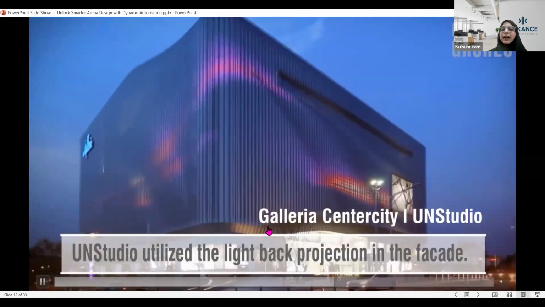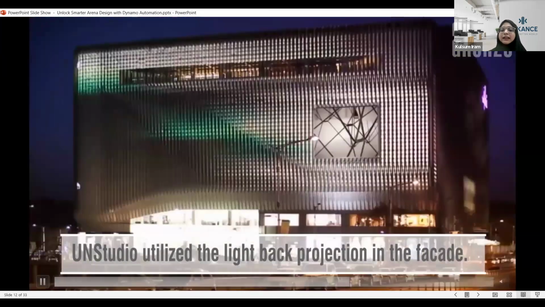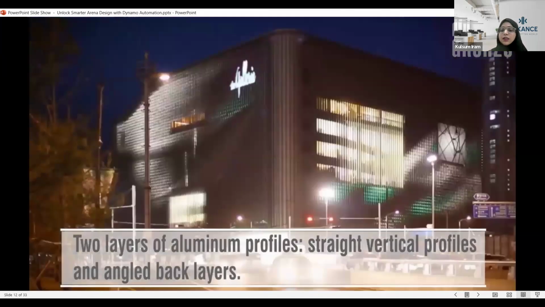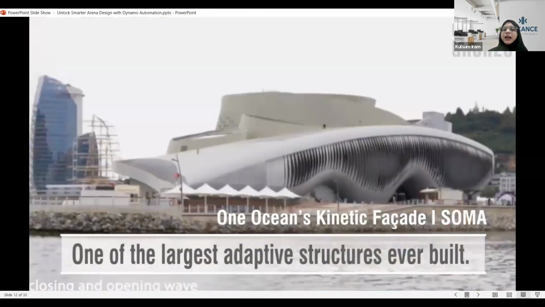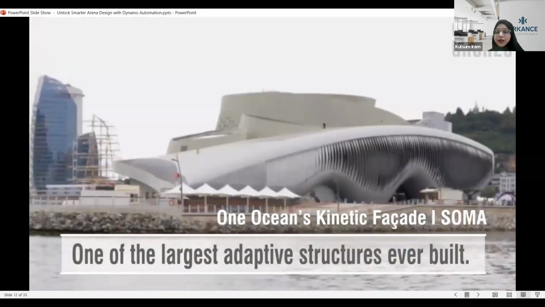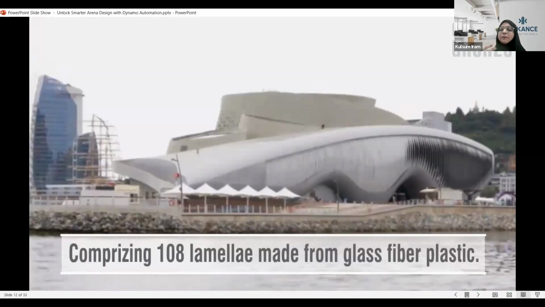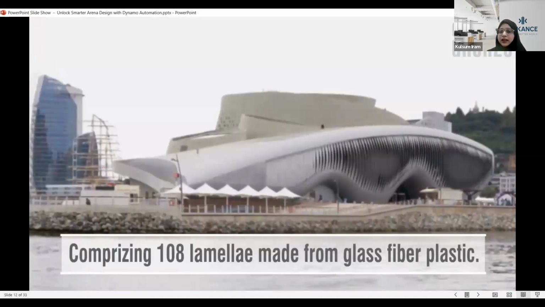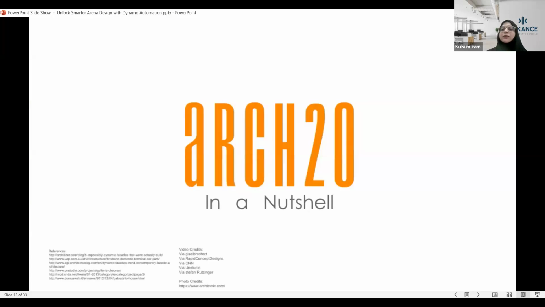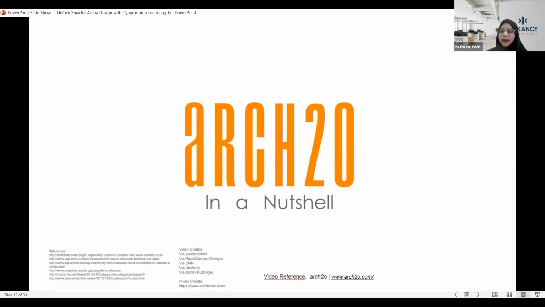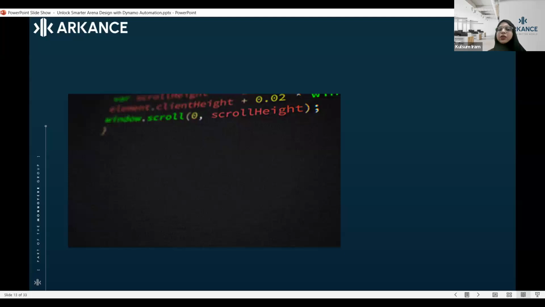Over here also the light has been used with automation and it creates an effect, and aluminum profiles, vertical profiles, are being used. And the last and the latest one is One Ocean's kinetic facade. These are all lamellas, aluminum plates, you can say, made out of glass fiber plastic. And in these lamellas, we are again using automation to move those lamellas. In these five examples which I have showcased, we are using automation or Dynamo.